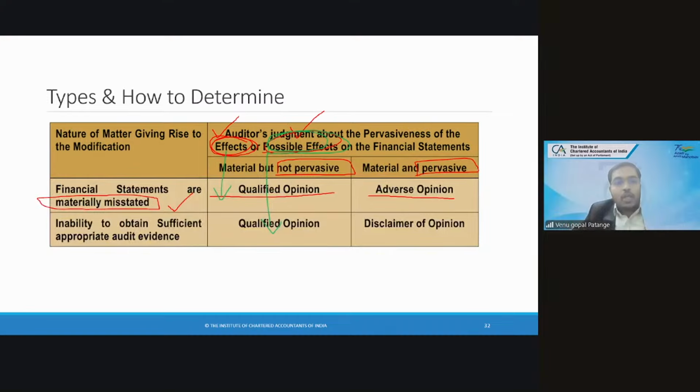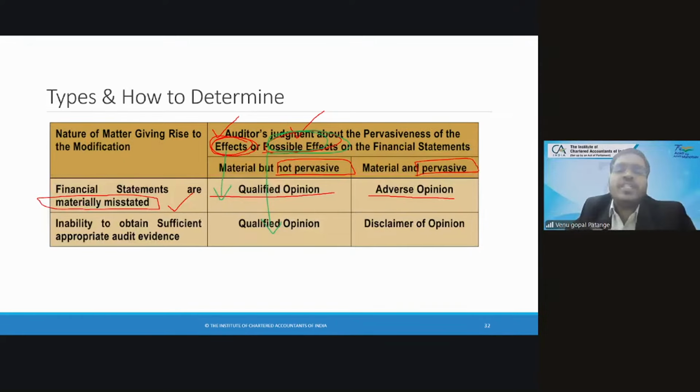Next case, inability to obtain sufficient appropriate audit evidence. Management is not allowing you to send confirmations. Now, the debtor who has the amount, how much is the amount? Let us say 10 crores is the closing balance of trade receivables. You have rolled out balance confirmation for 8 crores. Now, for 7 crores you received, 1 crore you have not received.